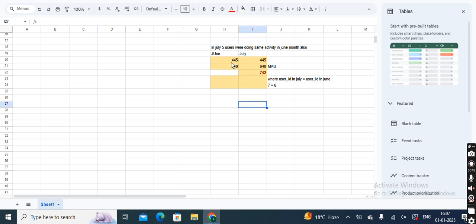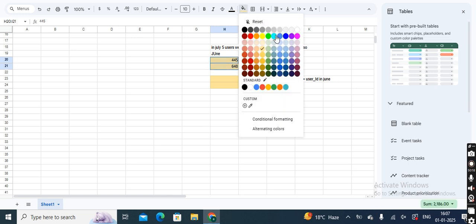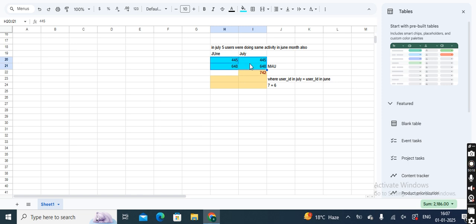I am saying that these two users, 445 and 648, have the same frequency, right? They were doing all the same activity in both months, and they were present in both months. So I will consider them as my MAU. So I will give MAU as the same frequency.